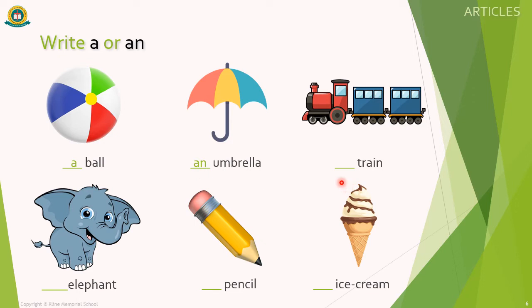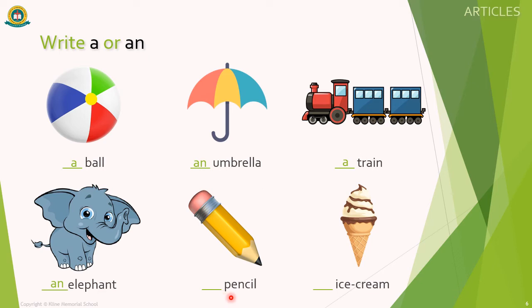Second one, dash umbrella. Umbrella starts with a vowel sound U, so we will write an here. Now the third one is dash train. Train starts with the letter T. T is a consonant sound. So we will write a train. Fourth one is dash elephant. Elephant starts with vowel sound E. So we will write an elephant.